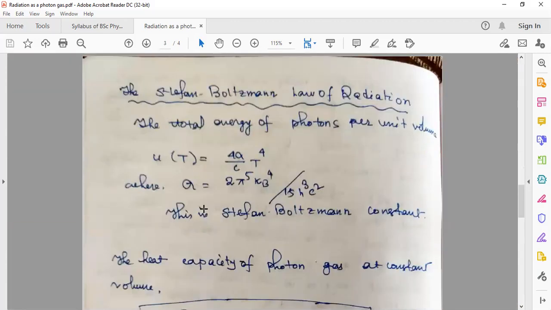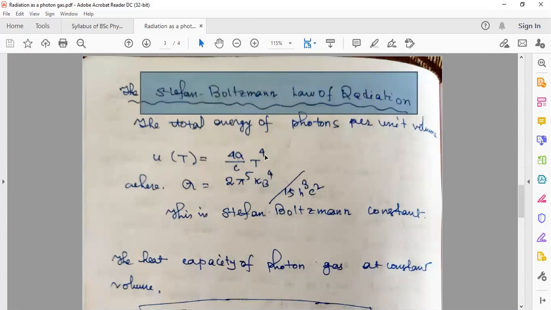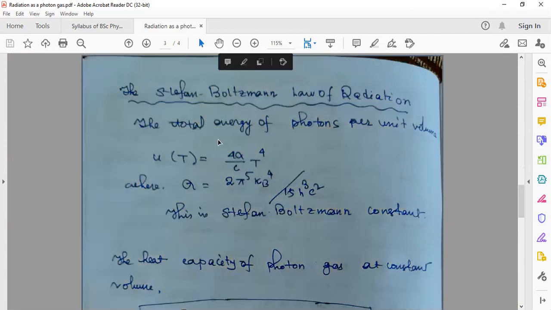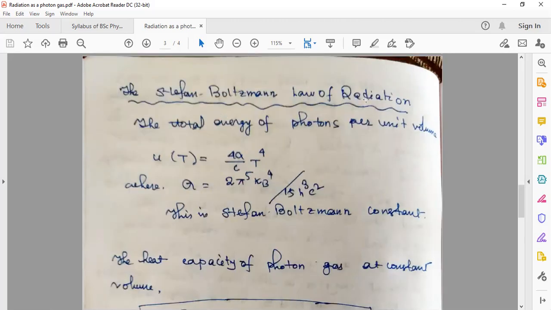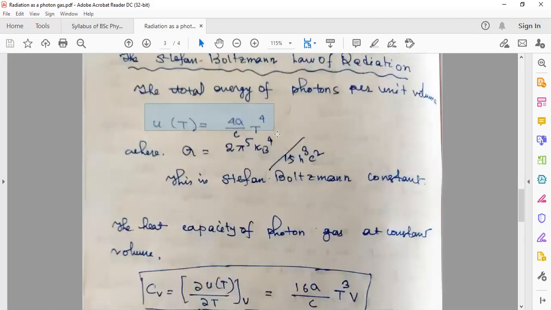In order to calculate these various thermodynamic functions of a photon gas, we have to consider the Stefan Boltzmann law of radiation. There is this expression I urge you to remember. What is the total energy per unit volume? From Stefan Boltzmann law of radiation it is given by u(T) equal to 4 sigma over c T to the power 4.